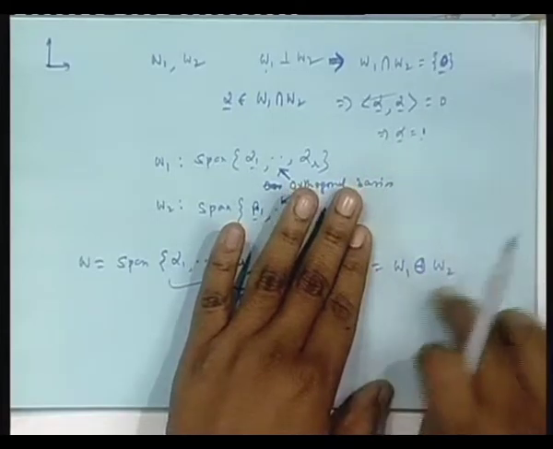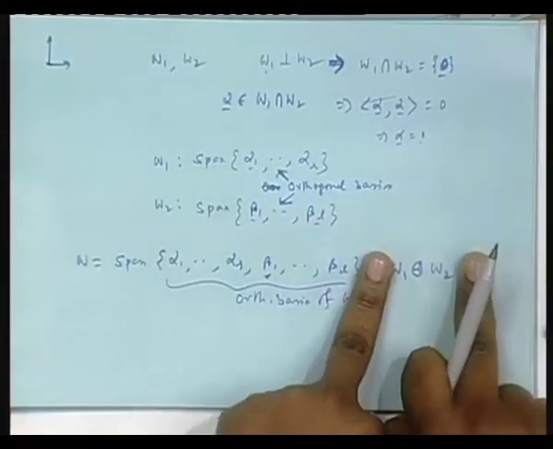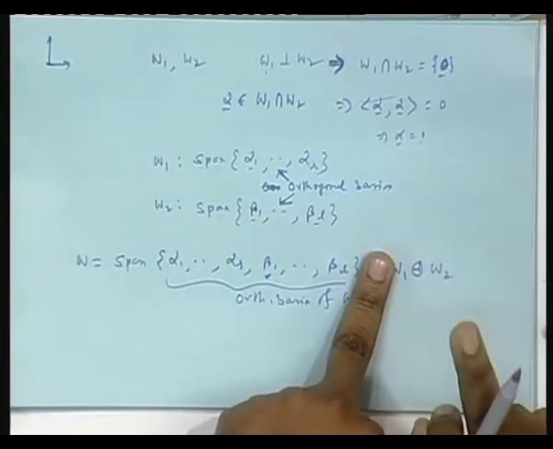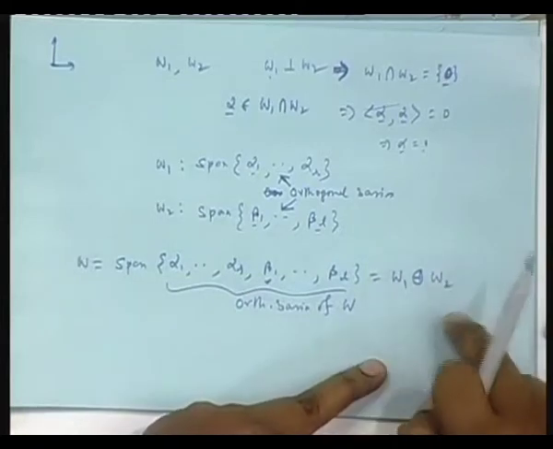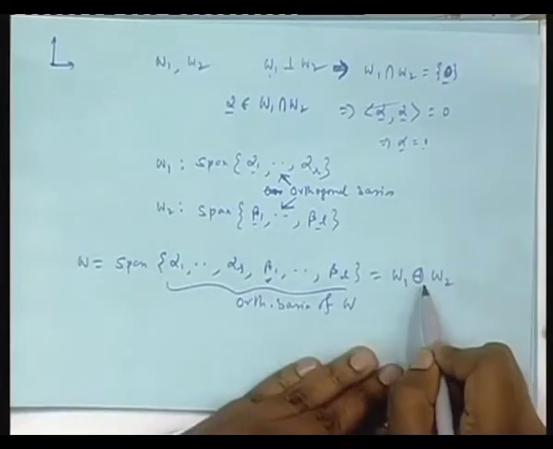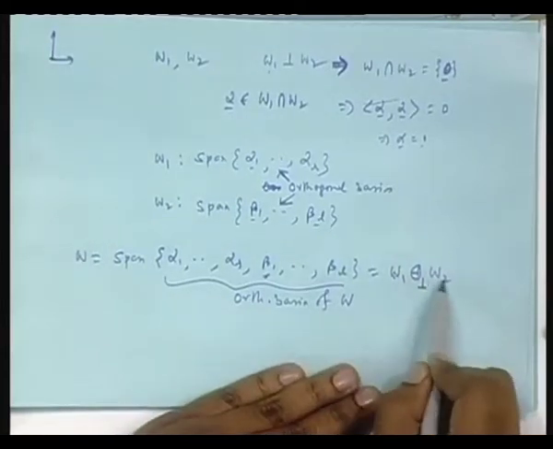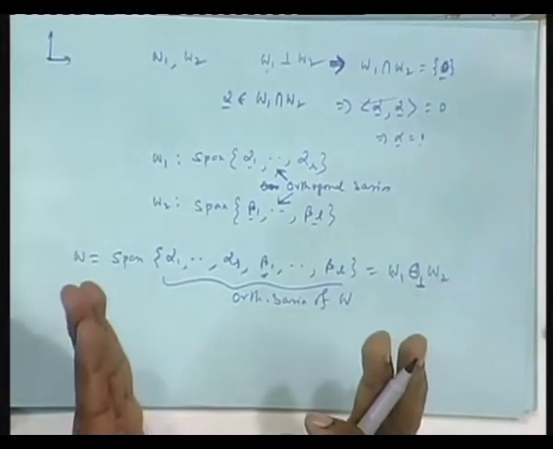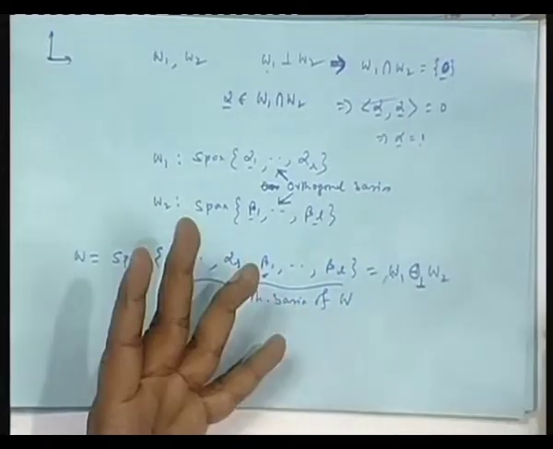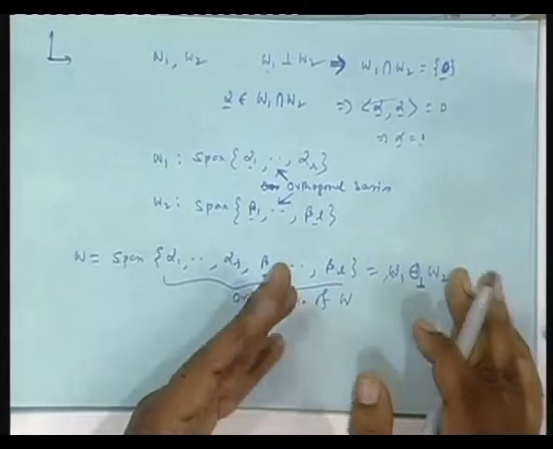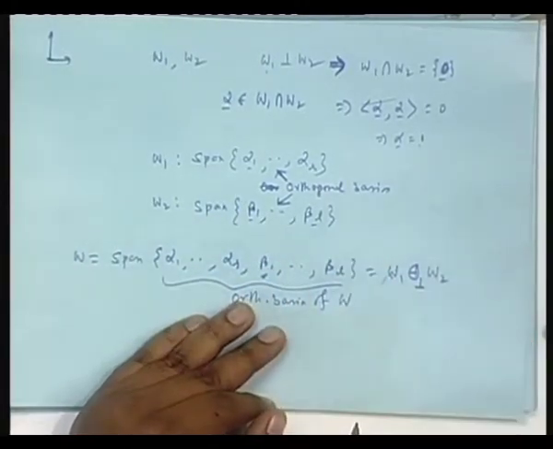and you are appending the two bases, you are forming a larger basis, the span of that is what is meant by this. So any vector of that span space will in general have two components, one from here, one from here. Here I have got the extra thing, you can put this sign here to indicate that these two are intersecting at 0, because these two are mutually orthogonal, and therefore you can take its orthogonal basis, orthogonal basis always like this. If you append them, you get a larger orthogonal basis, take the span of that, that is meant by this.